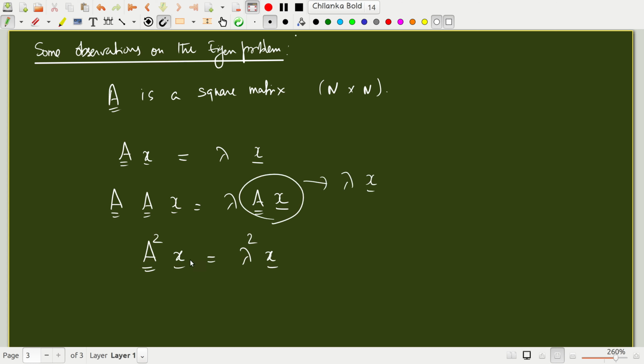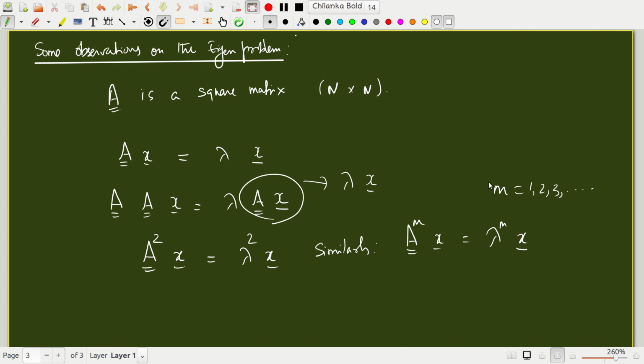Therefore the eigenvalues of the square of a matrix are simply the square of the eigenvalues of the original matrix A. If I have a matrix A with eigenvalues lambda, then the eigenvalues of the matrix A squared are lambda squared. Similarly I can generalize to any mth power: A to the m x is equal to lambda to the power m x, where m is a positive integer 1, 2, 3.